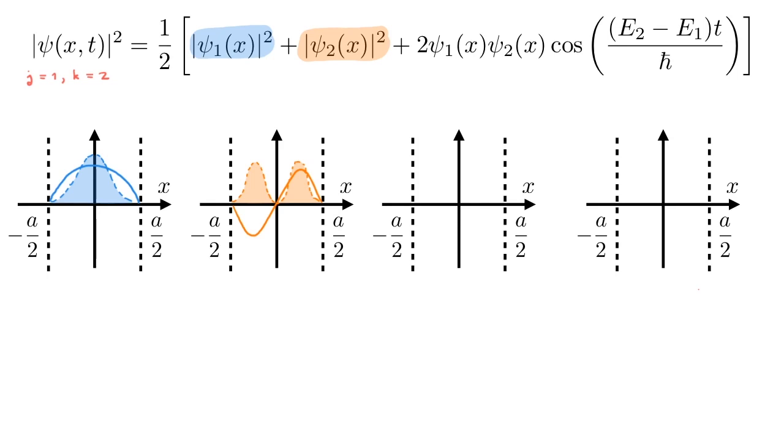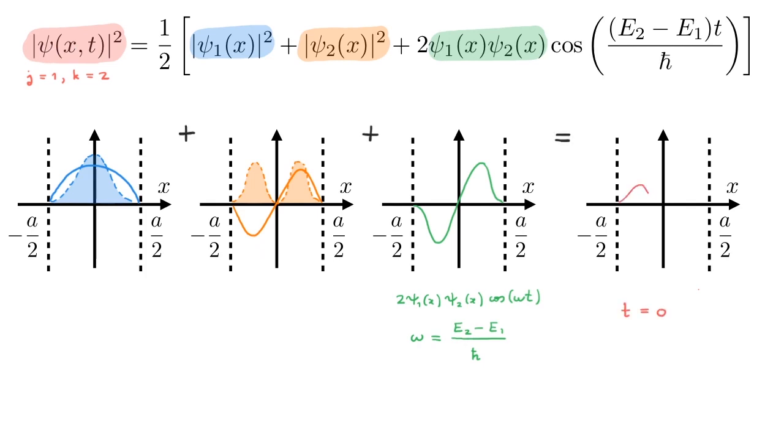The third term is the one that's interesting from a time dependence point of view. If we start with psi_1 times psi_2, we just have to multiply the 2 wave functions we've already drawn, and we obtain this green curve here. And then this term captures the time dependence through the cosine function, which oscillates at a frequency omega, which is equal in this case to (E_2 minus E_1) over h bar. To build the absolute value squared of the total wave function, we need to add these 3 terms, and we obtain the red curve here at time equals 0. The green curve will oscillate due to the cosine term with a period 2 pi over omega, which in this case is 2 pi h bar over (E_2 minus E_1). And for example, we can ask what happens at a time which is half that period.